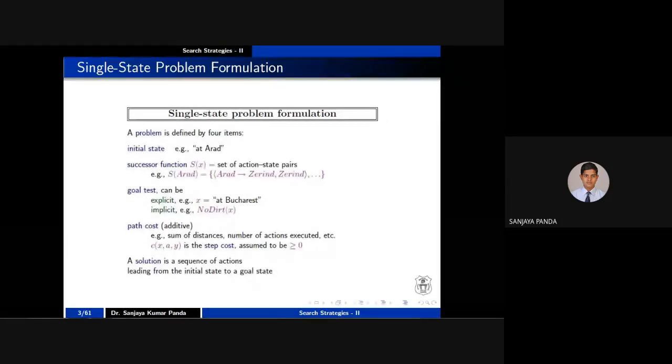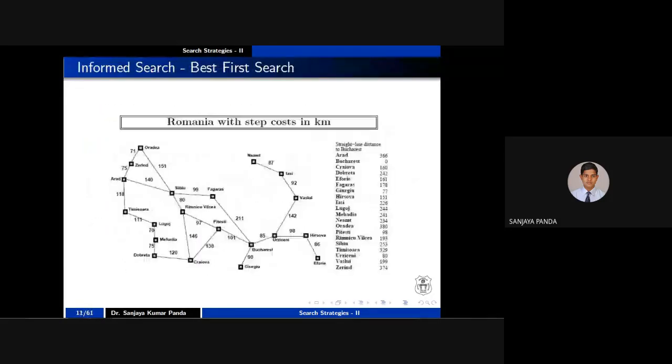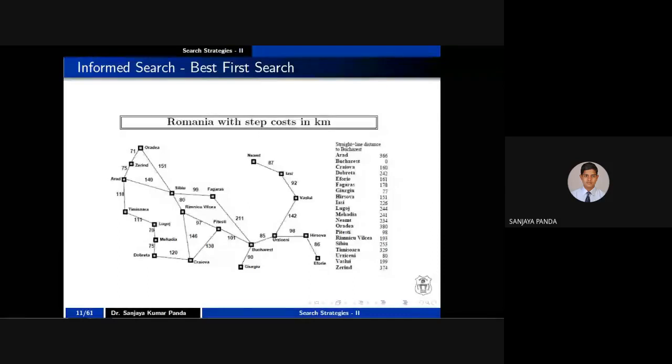So let us see another type of problem, and most of the examples we'll discuss today are based upon Romania. Romania is a country, right? Romania map we will concentrate on. I'll show you the map first so that you will not be confused. So this is the map. This is the map of Romania, right? And as you are seeing, these are the different cities of Romania.